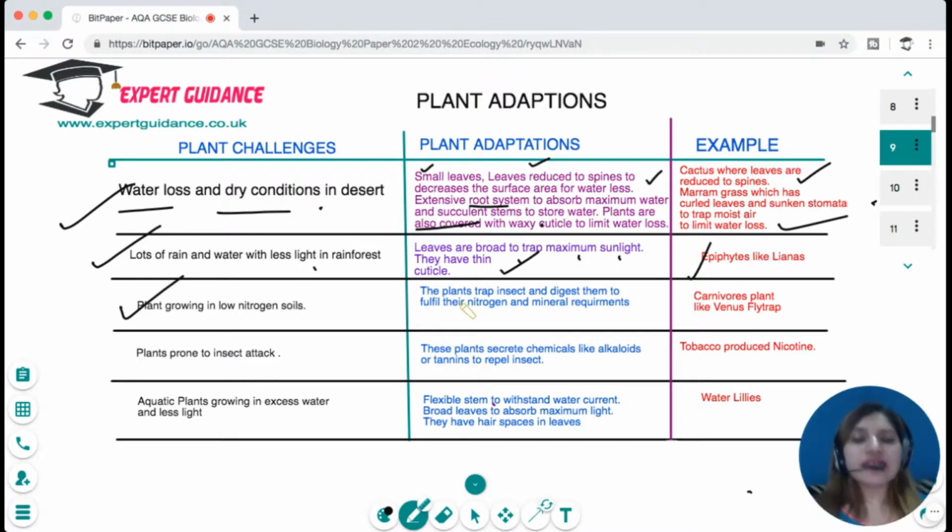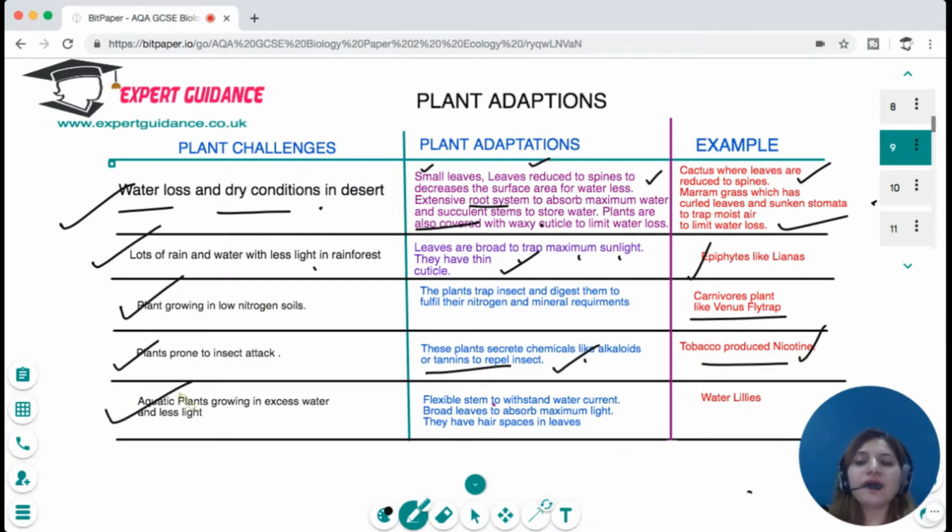These plants trap insects, which helps them to digest them and fulfill their nitrogen and mineral requirements. For example, carnivorous plants like the Venus flytrap. There are some plants which are prone to insect attack. These plants secrete chemicals like alkaloids or tannins, which help them to repel insects. For example, the tobacco plant produces nicotine as a chemical.